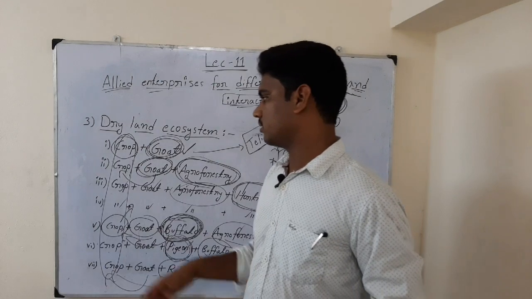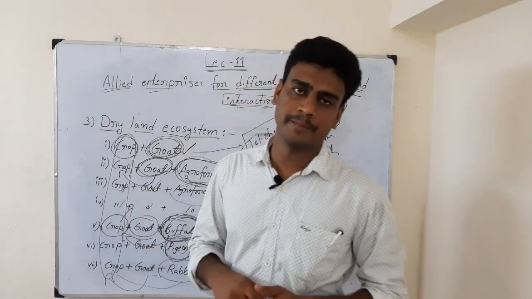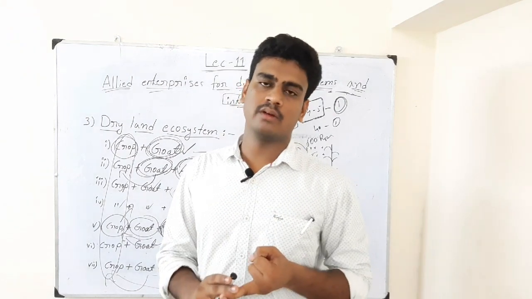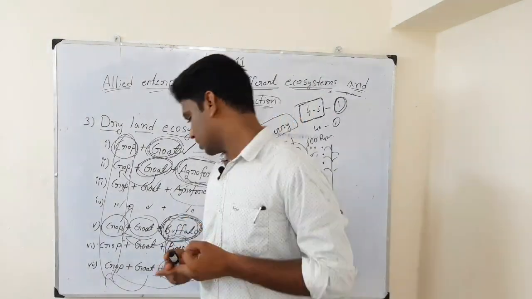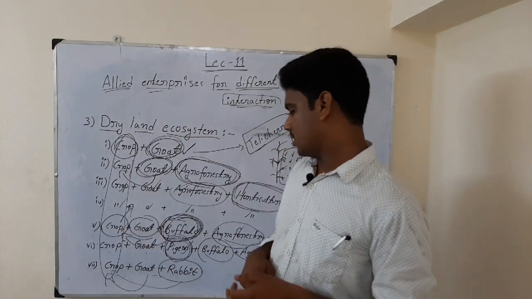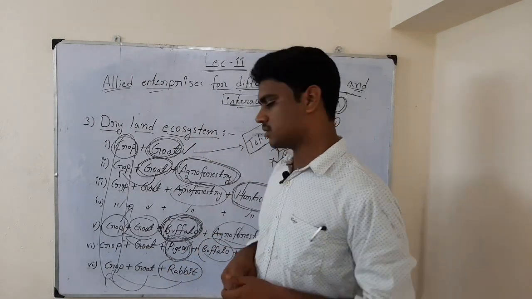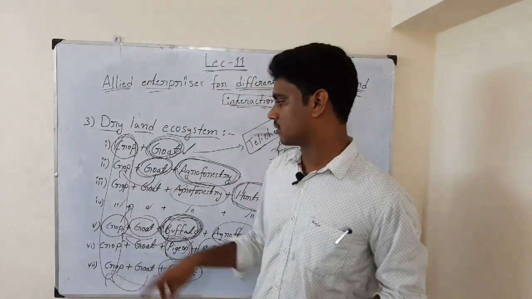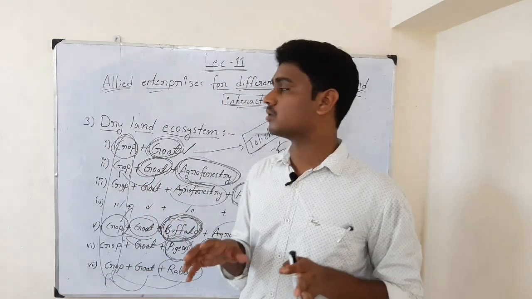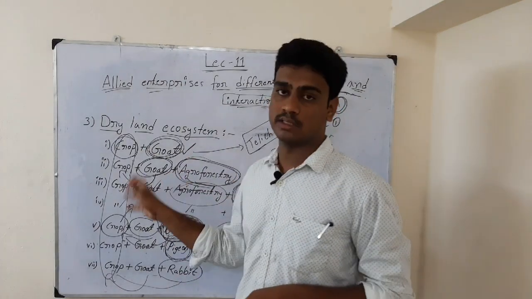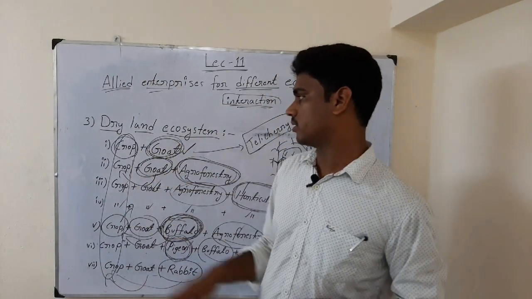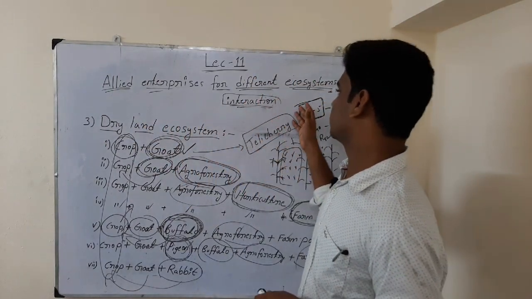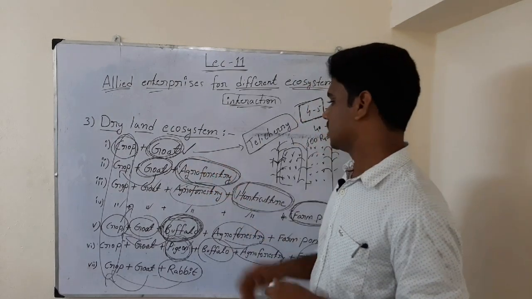And here, with crops, the farmer should be able to get his food, and also be able to give feed to the cattle, and also to the goat, and also to the rabbit. And for the agroforestry system also he has to leave some amount of land area for that cause. So land area plays a major role in going for a particular ecosystem. This is all about the dry land ecosystem. So these are the enterprises in different ecosystems and their interaction with one another.